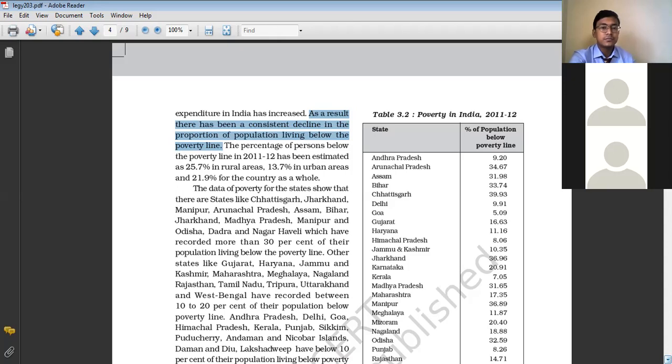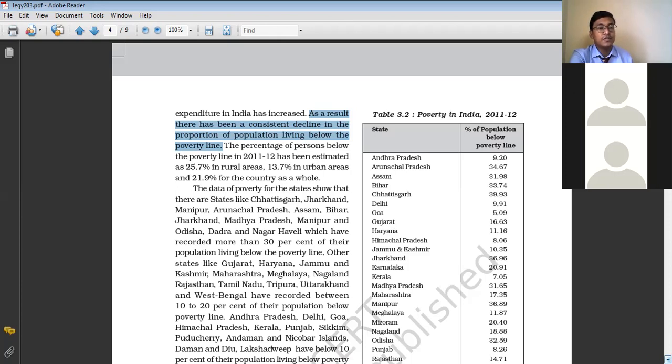The percentage of persons below the poverty line in 2011-12 has been estimated as 25.7% in rural areas, whereas in the urban areas it is only 13.7%.